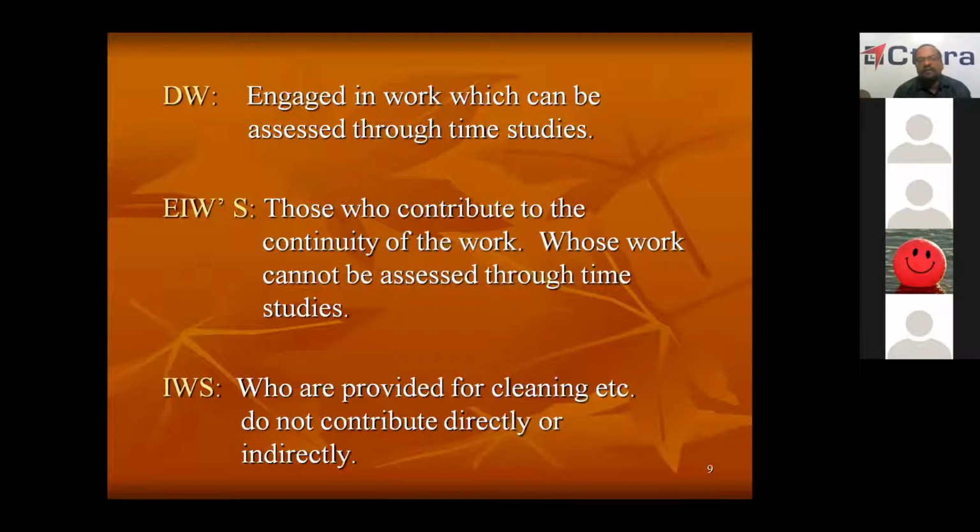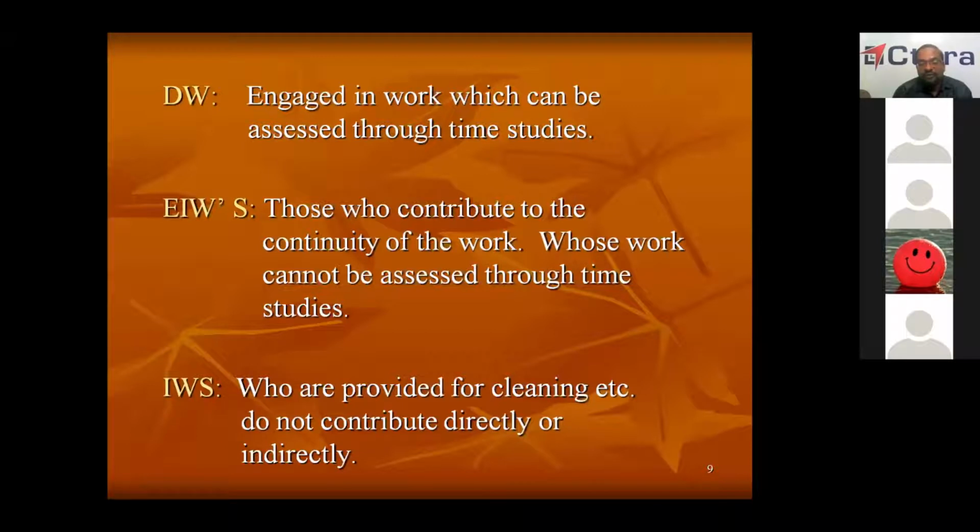Next, essentially indirect workers. Direct workers examples are those working in the machine shop and wheel shop. In the machine shop, you will be doing some manufacturing activity. Each work can be assessed through time study. Similarly, in the wheel shop, you will be either turning the wheel or pressing the wheel. That also can be assessed through time studies. So, EIWs means essentially indirect workers, those who contribute to the continuity of the work. They will not directly do any production work, but they contribute to the continuity of the work.